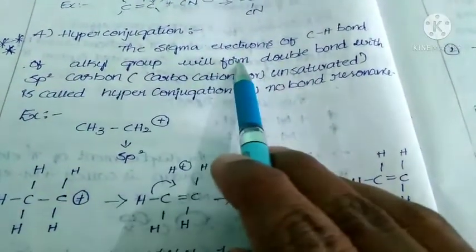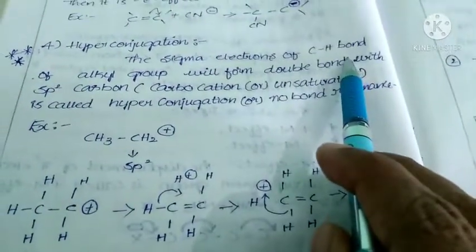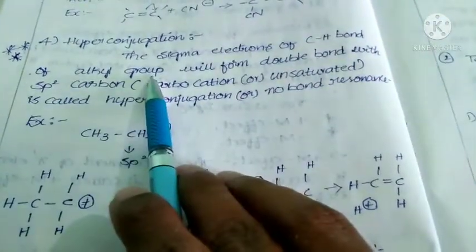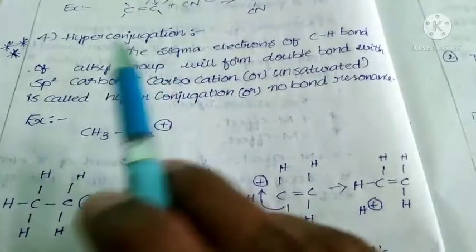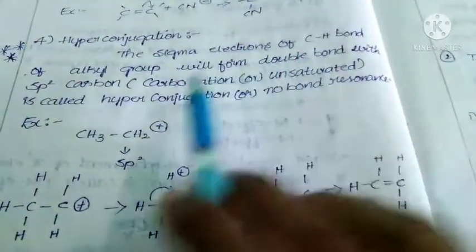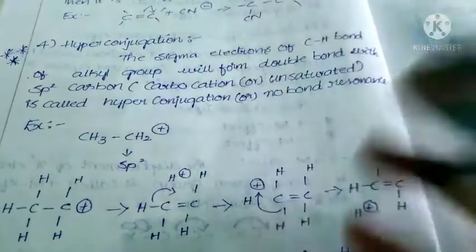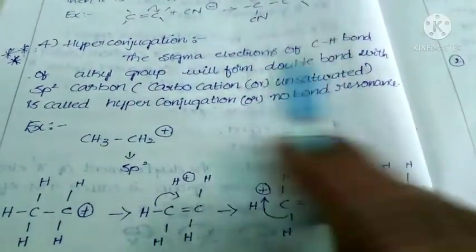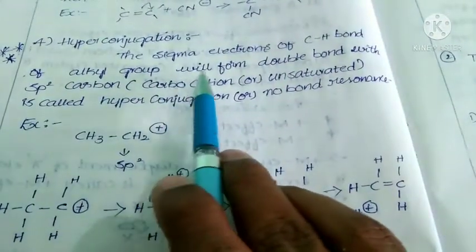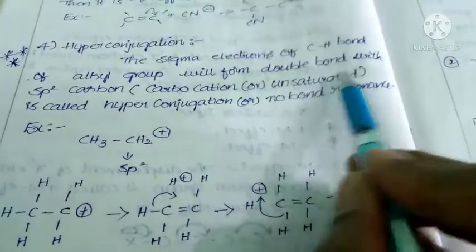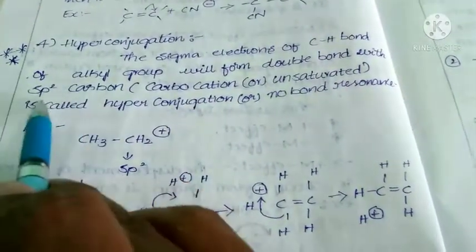See, what is hyperconjugation? The sigma electrons of the CH bond of an alkyl group. Alkyl group means either methyl group, ethyl group, propyl group, whatever it is. In every alkyl group, CH bonds are present. In that CH bond, sigma electrons are present because between C and H, a sigma bond is present. So what is the point? The sigma electrons of the CH bond of an alkyl group will form a double bond with sp2 carbon.